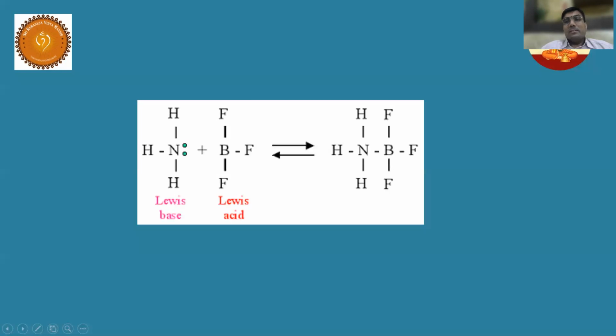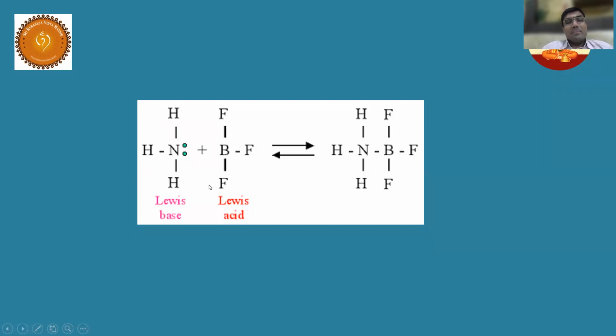Now students, Kirtana, could you tell me why BF3 is a Lewis acid? You know the octet rule? A compound is said to be stable when it has how many electrons, 6 or 8? 8 electrons. Good. A compound is said to be stable when it has 8 electrons. Octet means 8 electrons.